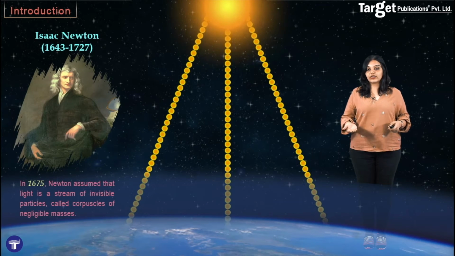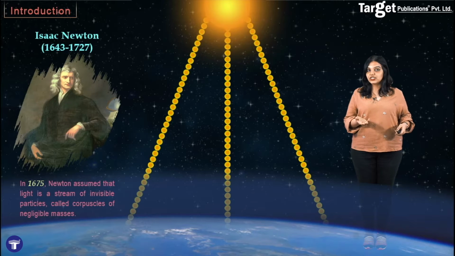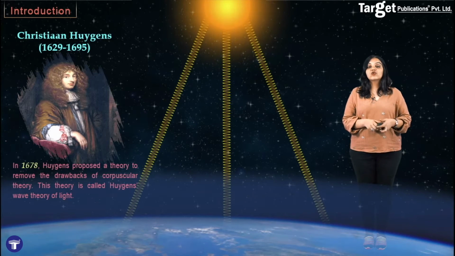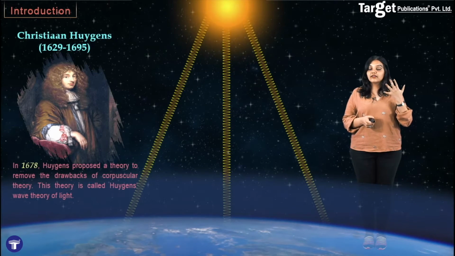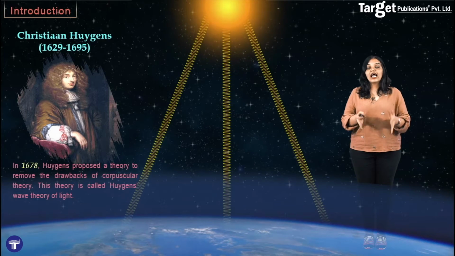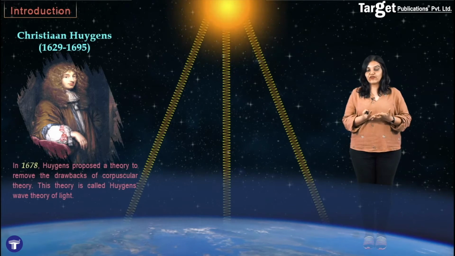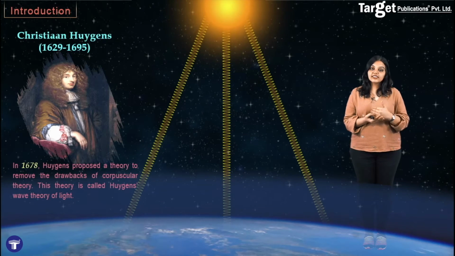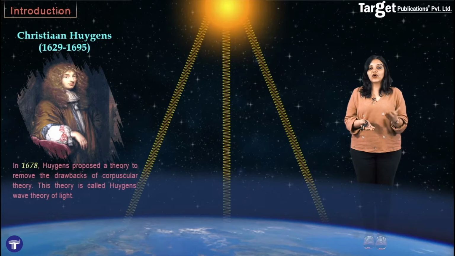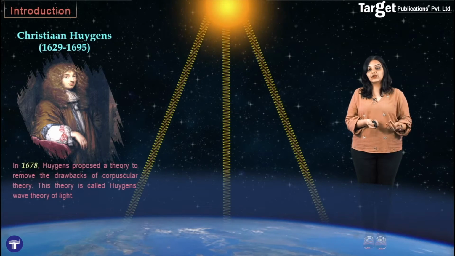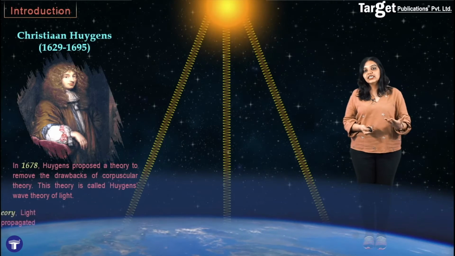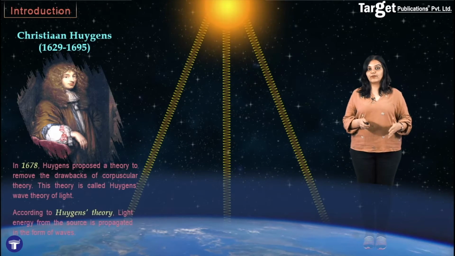And along came Huygens. And Huygens said that maybe light is not made up of particles, maybe light is made up of waves. So he proposed that light is made up of waves, and when he did this, he made a wave model of light, that is wave optics. And when this theory came, it was seen that this theory was better than the corpuscular theory of Newton, and this theory came to be known as Huygens' wave theory of light. The main principle of this theory is that light is traveling in the form of waves.